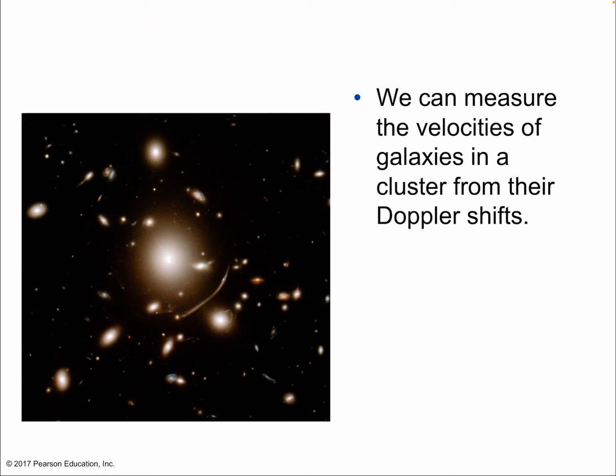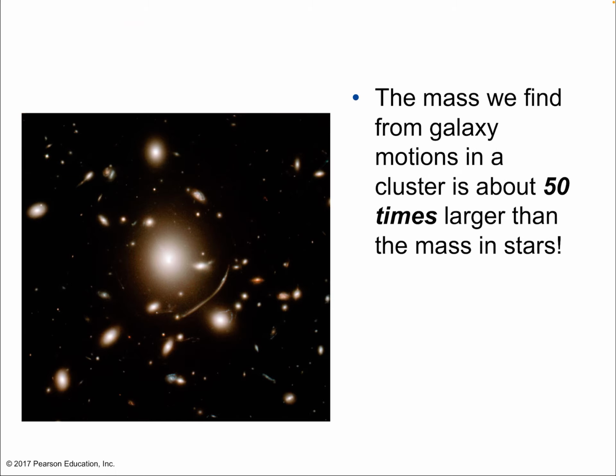Okay? So we can measure the velocities of galaxies in a cluster also with the Doppler shift. So essentially what we're doing is applying this idea of measuring rotation, but now applying it to clusters of galaxies, because the gravity that holds galaxies together and causes them to rotate, well, that same gravity exists between galaxies, so groups of galaxies are actually rotating around their center of mass. So the mass we find from galaxy motions, so galaxies rotating around other galaxies, or again around the shared center of mass, is about 50 times larger than the mass in the stars. All right, so that means there's a huge amount. Essentially, as we zoom out more, we see even more evidence of dark matter.